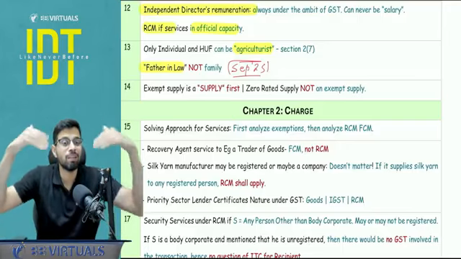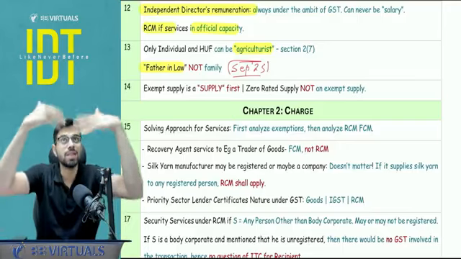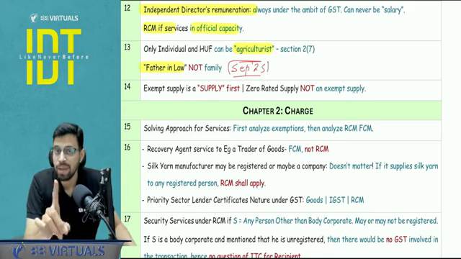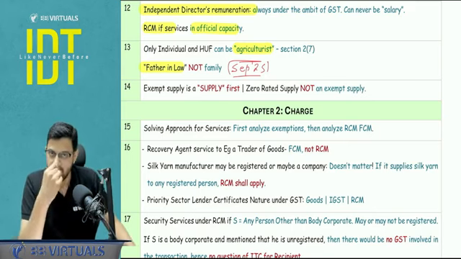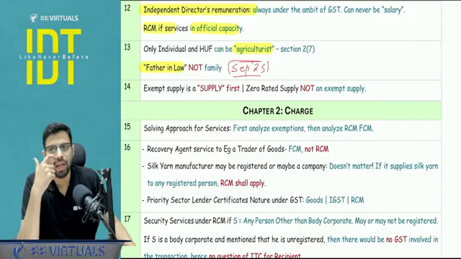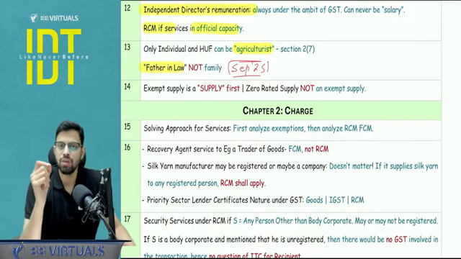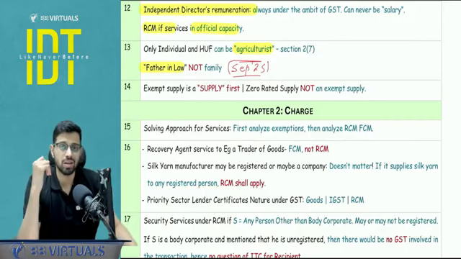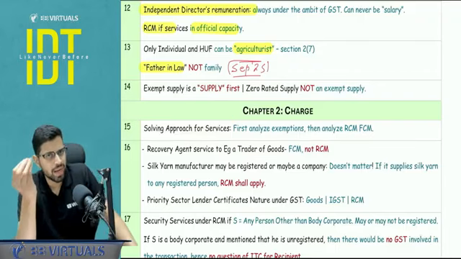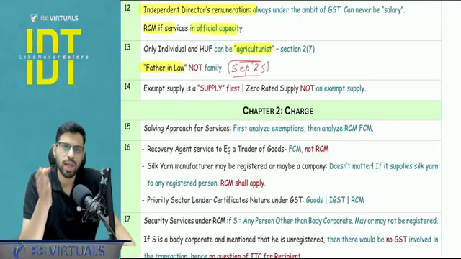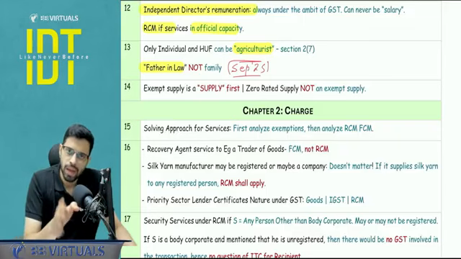Beyond that, parents, grandparents, brother, sister, do it like this. Parents, grandparents and brother, sister will be a part of your family only if they are wholly or mainly dependent. The question will be very indirect here. It will say that your brother is a well settled employee, or a well settled consultant, or he has his own factory. That simply indicates that they are not wholly or mainly dependent on you, right?